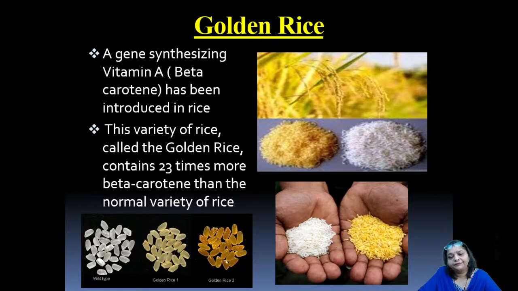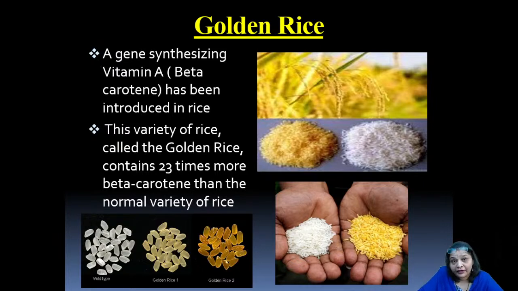So here you can see the difference between the plain white rice and the golden rice. Different types of rice. You can see the wild type rice, which is white in color. Should I say colorless, or no, whitish, dull white, or say off white in color. But the golden rice type 1 and type 2 here shows the difference of color. Now that is because of the beta carotene that is produced in the rice grains, right, after being genetically modified.